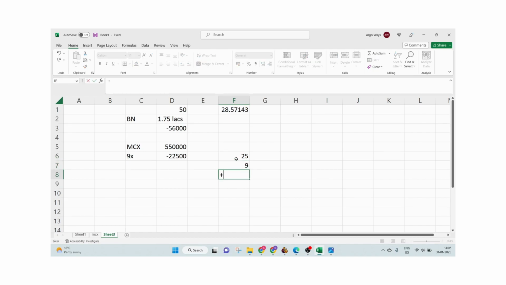So how much percentage are we at? We are already deploying 36% of the capital with respect to the risk, and that is the only point which makes us think how much percentage allocation we should do in MCX. By virtue of its margin requirement, we are already at 36% even if we are using the full margin.